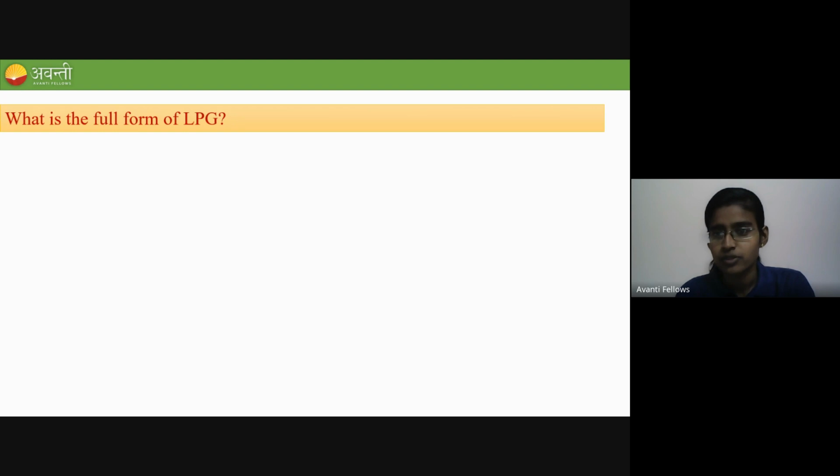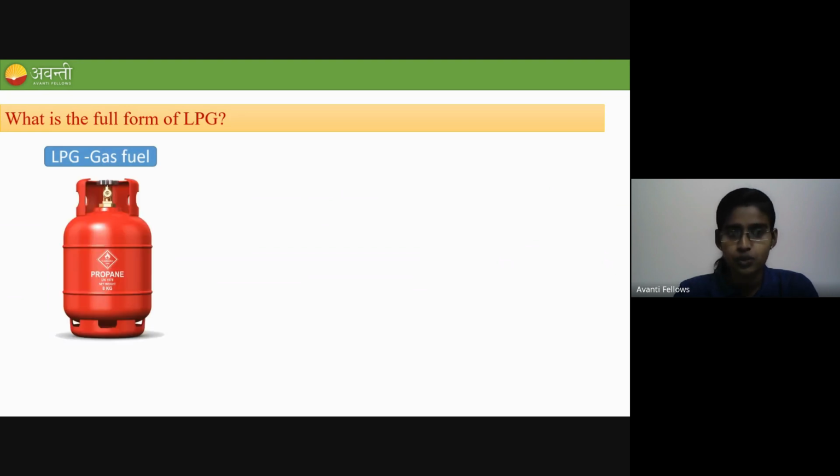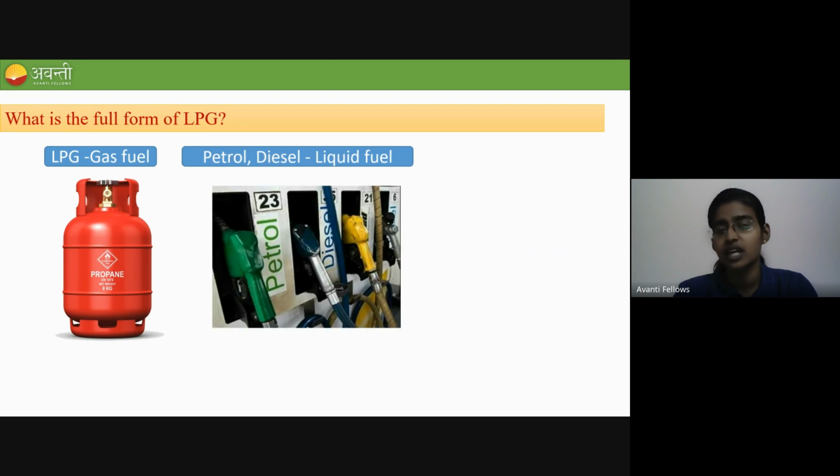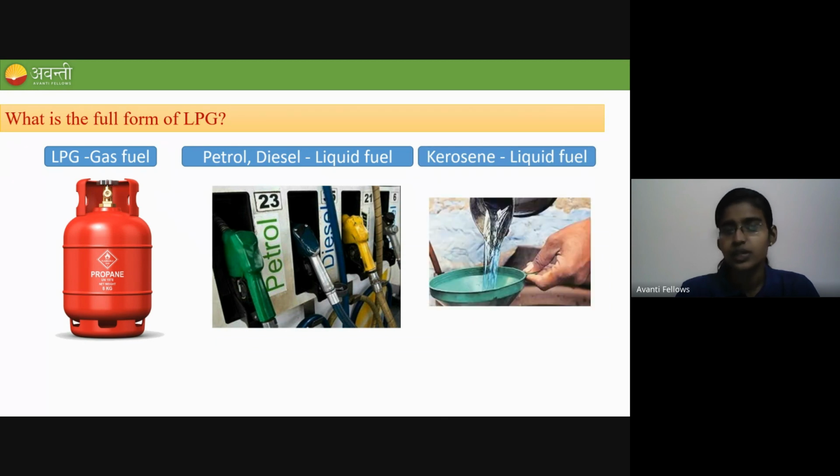The full form of LPG is liquefied petroleum gas, right? Good, Shivashankar. This LPG is acting as a gas fuel in our homes, which we all know. And petrol and diesel are liquid fuels in our daily life. Kerosene is also a liquid fuel.